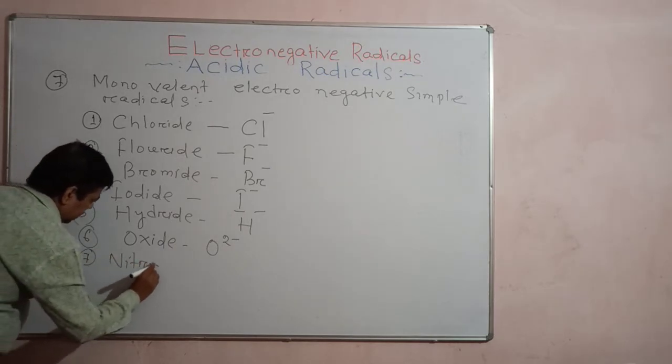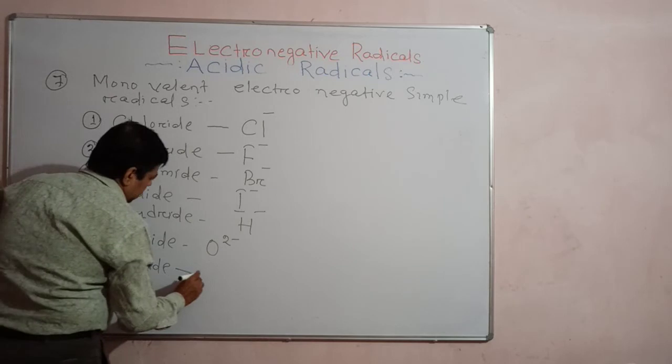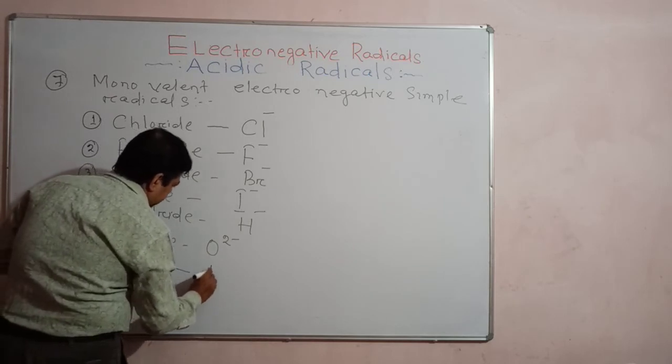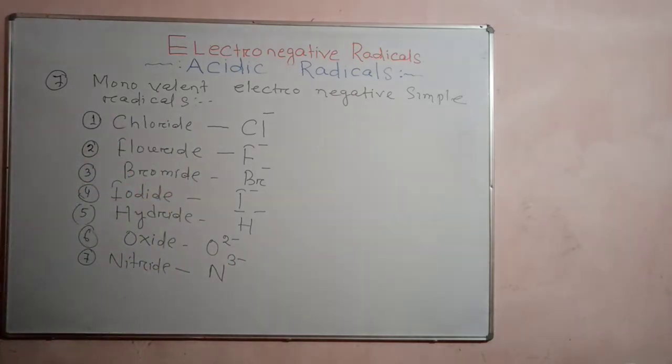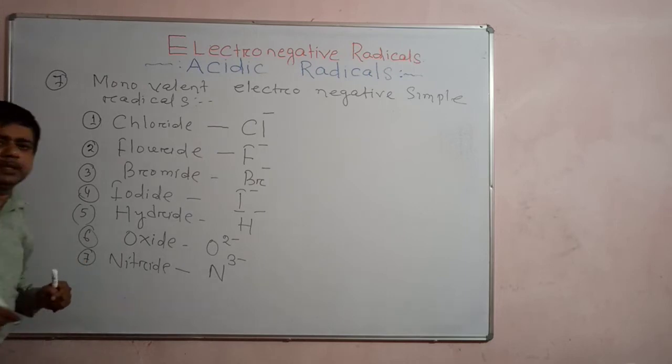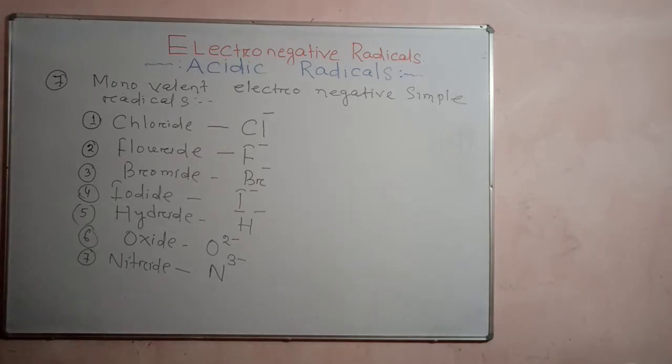So these are some examples of monovalent electronegative simple radicals. Is it clear to all of you? These are all simple radicals because they consist of the same kind of element.